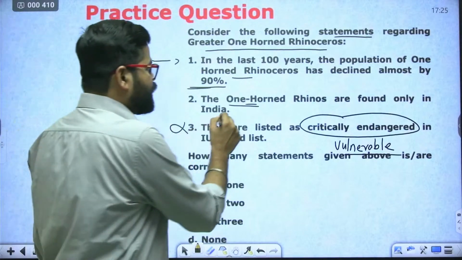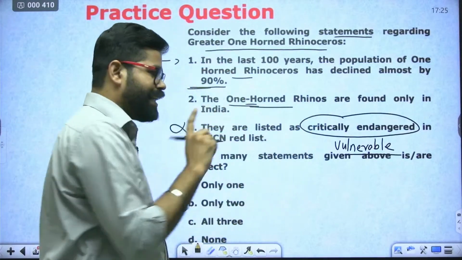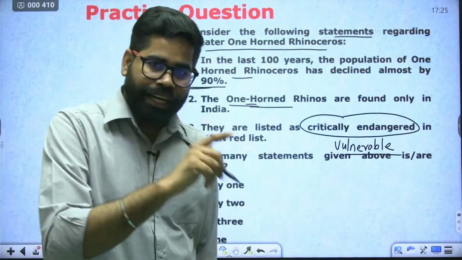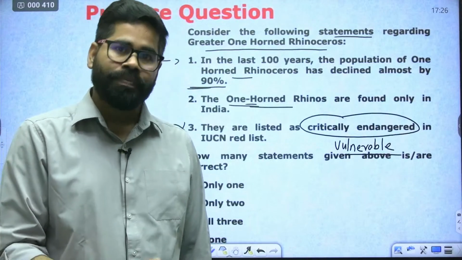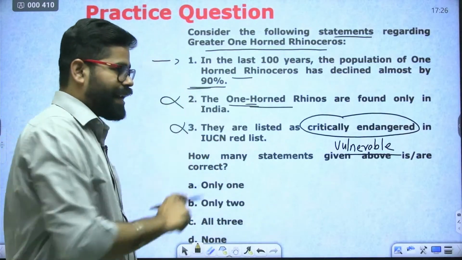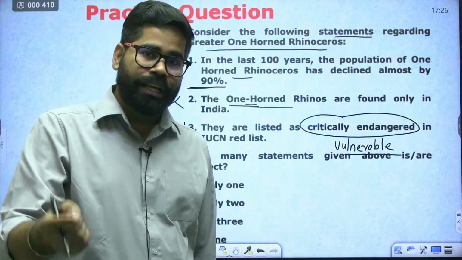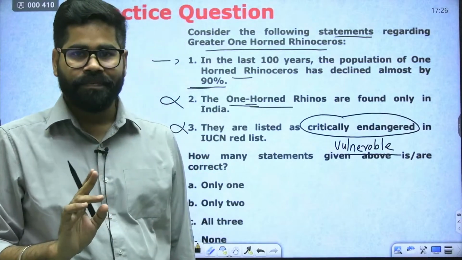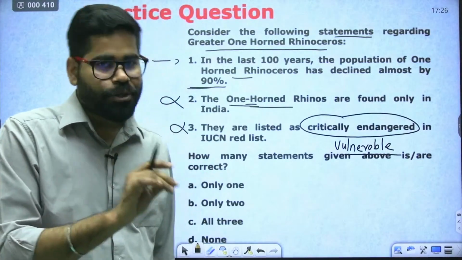The second is saying the one-horned rhinos are found only in India. No, it is found in nearby areas of Nepal also, and a few in Bhutan also. So this second option is also incorrect. They are not exclusively found in India.